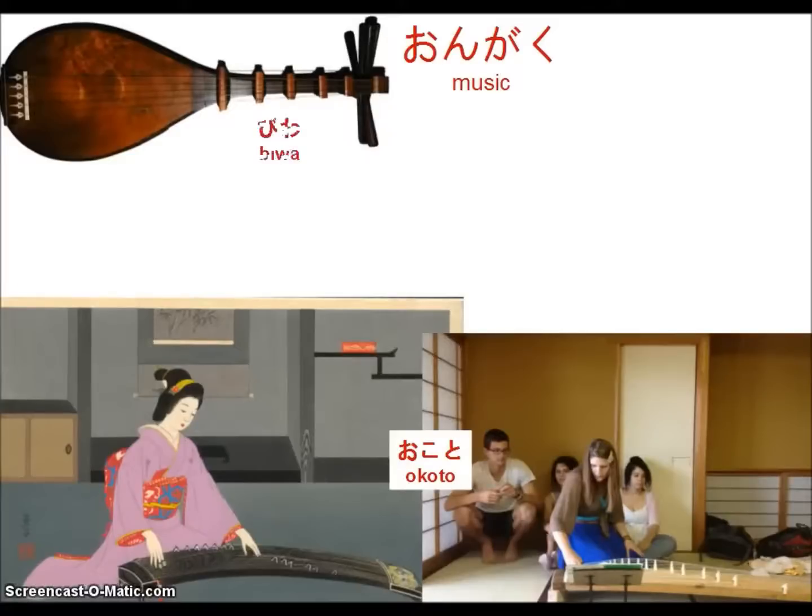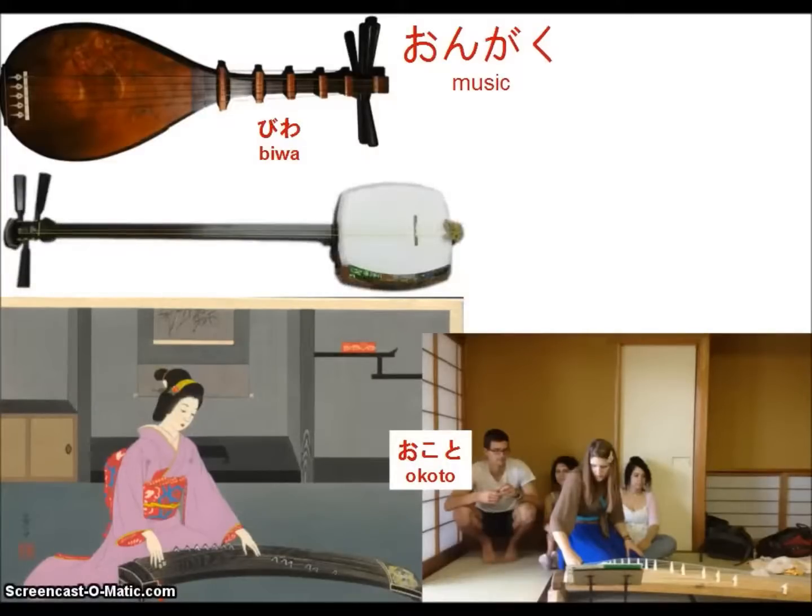We also have the biwa, which is like a Japanese guitar, and the biggest lake in Japan is called Lake Biwa, or Biwako, because it is the exact shape of a biwa. Another kind of guitar-like instrument is the shamisen. I absolutely love the shamisen.